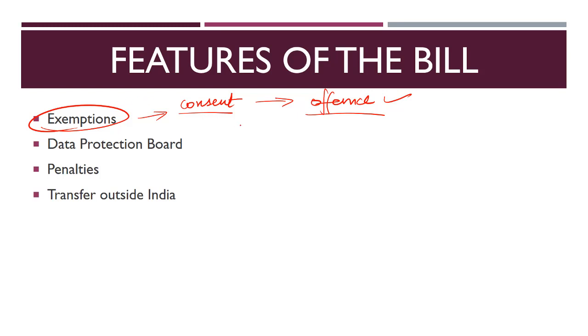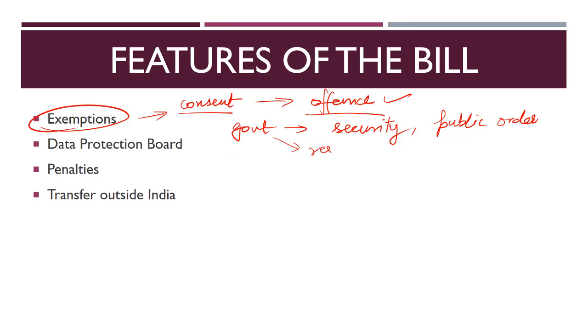Similarly, the government has the right to any kind of access or processing of data if it is in the interest of security of the country, or let's say for the maintenance of public order. So any requirement of names, date of birth or any other data, if the government wants, it can access it if it is in the interest of security or public order.